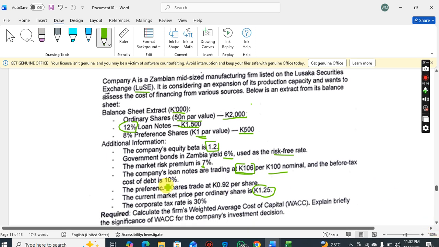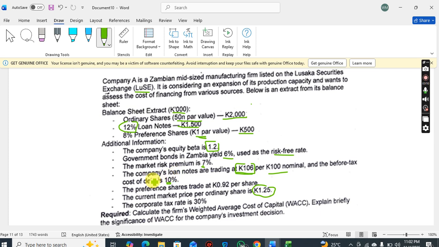So this is the cost of debt financing before you account for tax. The preference shares trade at 0.92 kwacha per share. Right, so this is how much the preference shares for Company A are going for on the securities exchange.